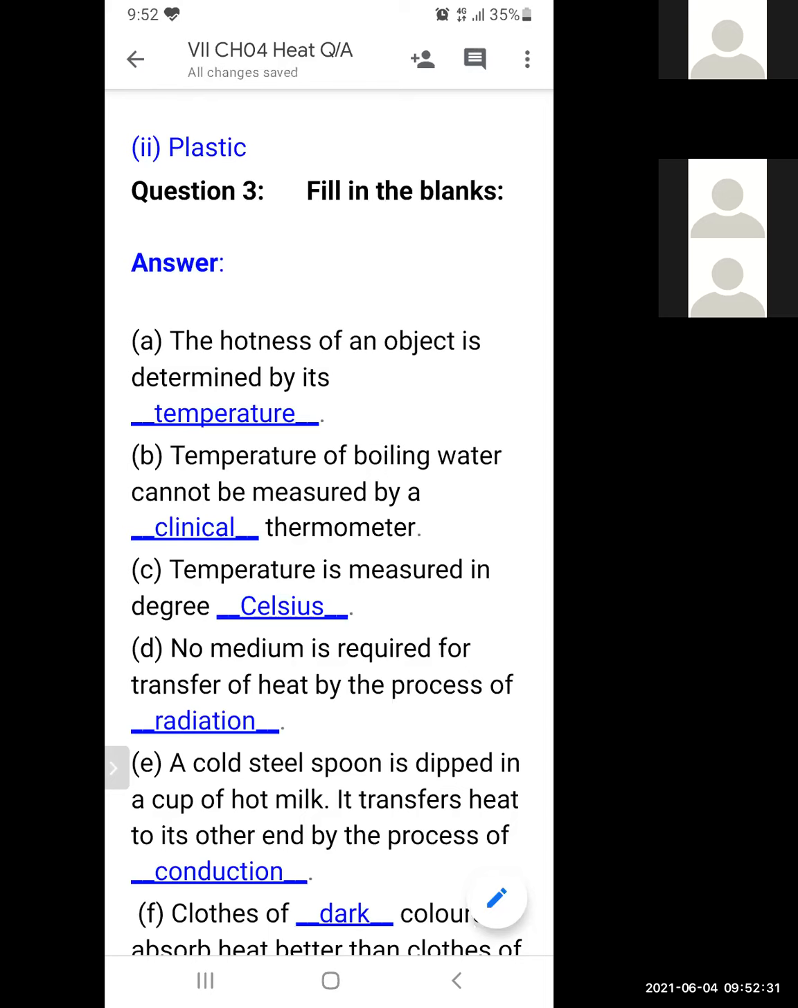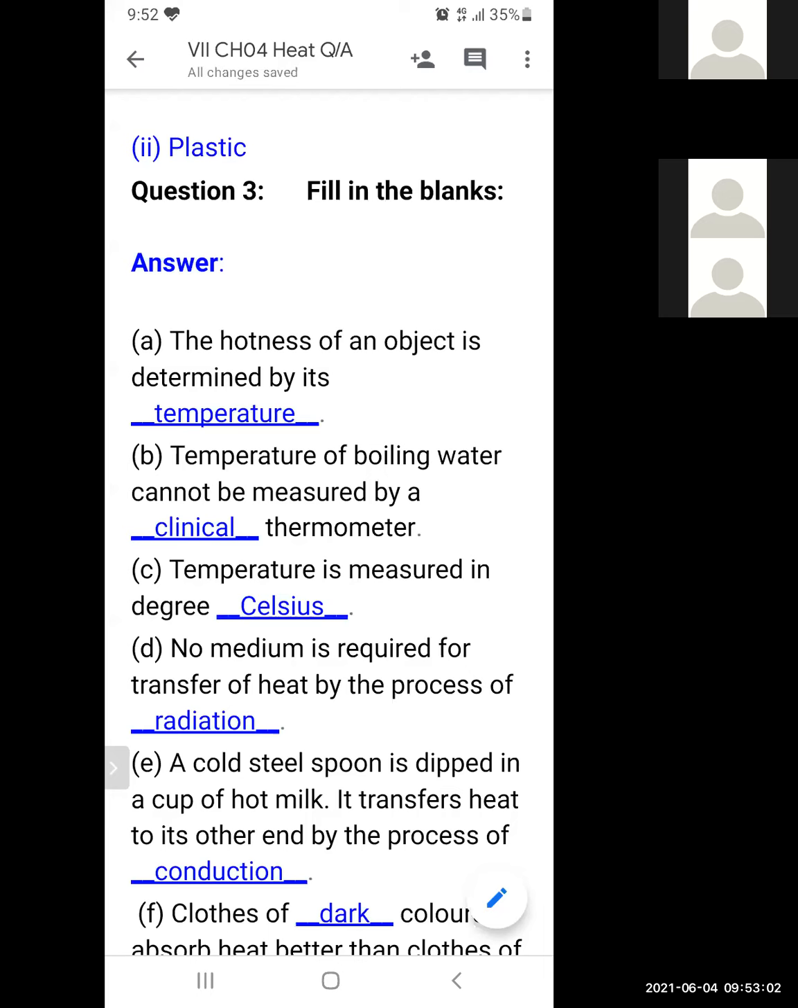No medium is required for transfer of heat by the process of radiation. The question can be like this: no medium is required for the transfer of heat by the process of A, conduction, B, convection, C, radiation, D, all of the above. So the correct option will be radiation. A cool steel spoon is dipped in a cup of hot milk.